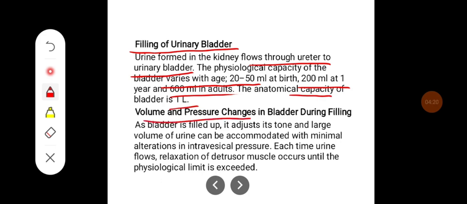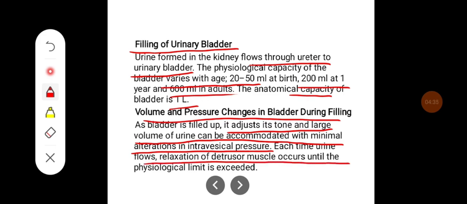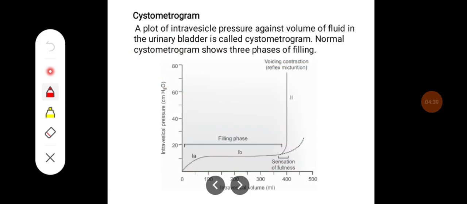The volume and pressure changes in the bladder during filling. As the bladder fills up, it adjusts its tone, and a large volume of urine can be accommodated with minimal alteration in intravesical pressure. Each time urine flows in, relaxation of the detrusor muscle occurs until the physiological limit is exceeded.